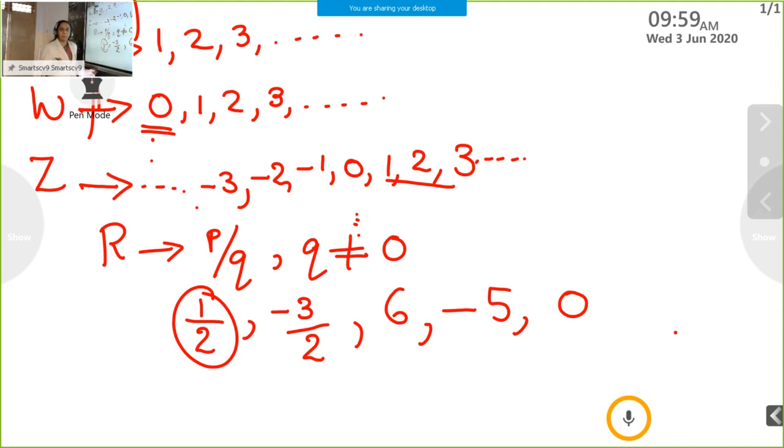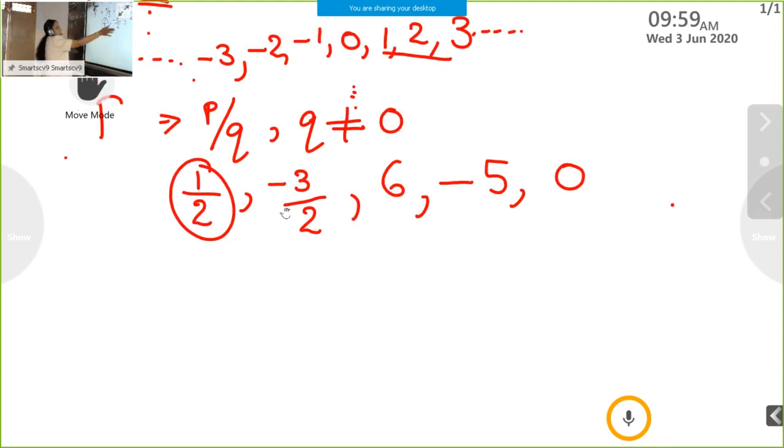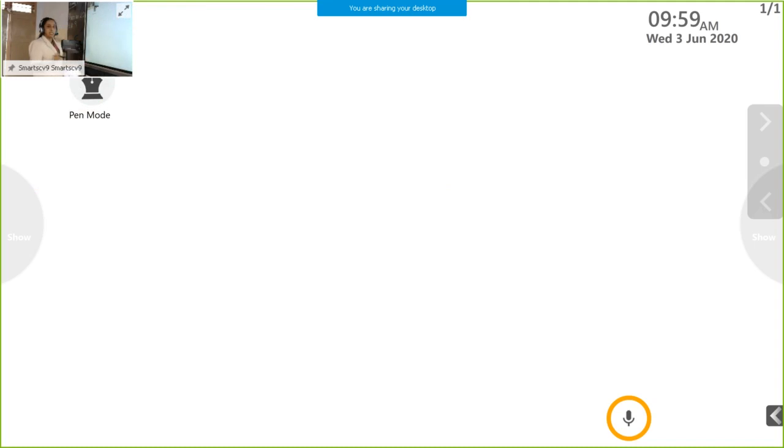Next, we study some properties of rational numbers. First property. When I take 2 and 3, these two are rational numbers. We can insert infinitely many rational numbers between these two numbers, between 2 and 3. Simply we know that between 2 and 3 there are no numbers, but we can insert infinitely many rational numbers between these 2 and 3.